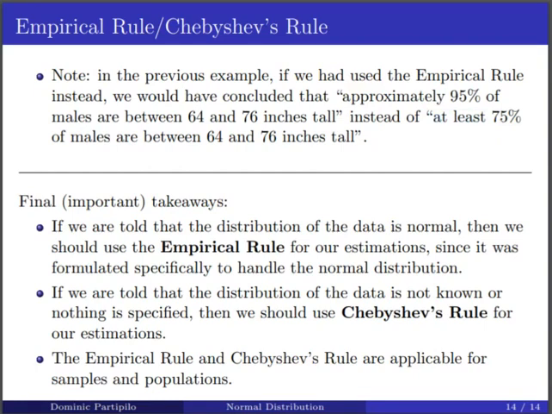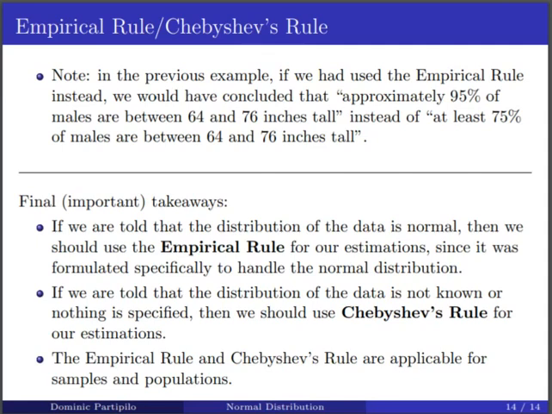So let's look at some final takeaways. If we're told that the distribution of the data is normal, then we should use the empirical rule, because it was designed specifically to handle the normal distribution, for situations when we're interested in exactly one, two, or three standard deviations away.